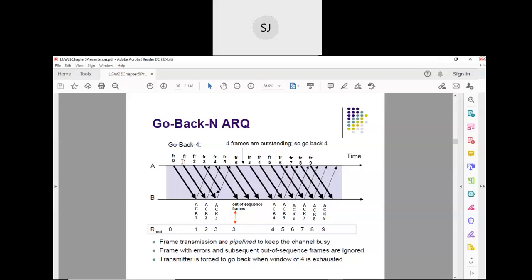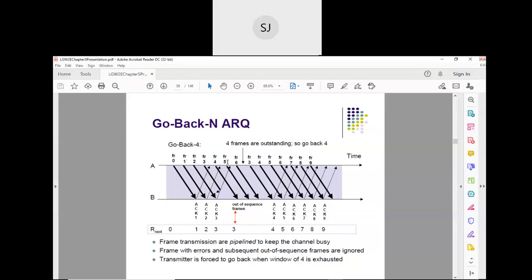See, when I send frame 0, 1, 2, 3, my window is open on 0, 1, 2, 3. If I receive acknowledgement for 0, so now my sending window contains what? I transmit the next frame 4, so my window will contain 1, 2, 3, 4. Then I receive acknowledgement for 1, so my window will contain 2, 3, 4, 5.